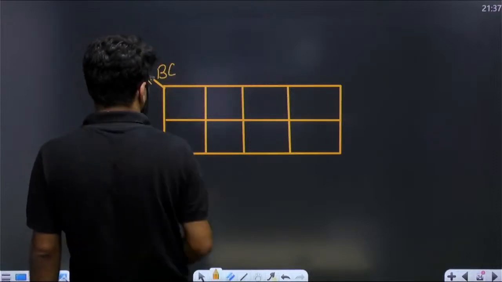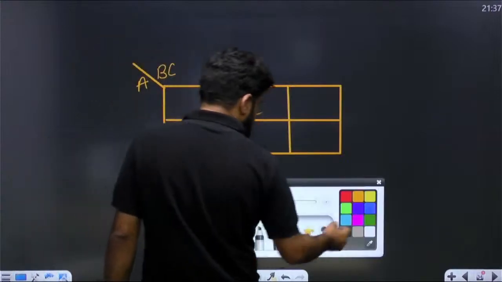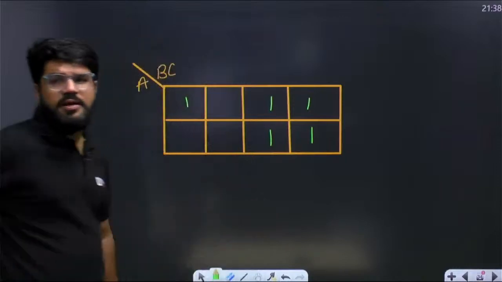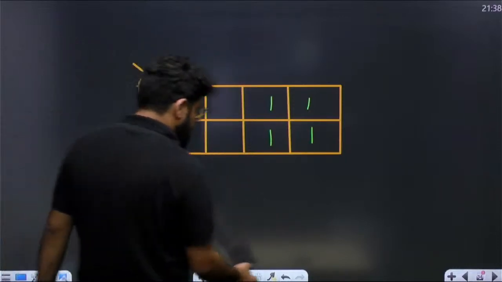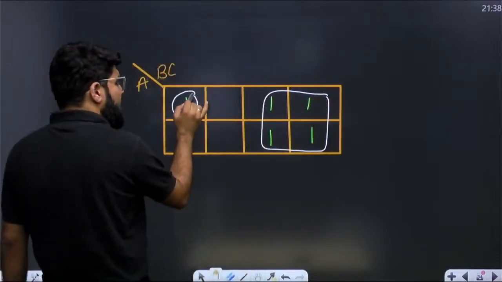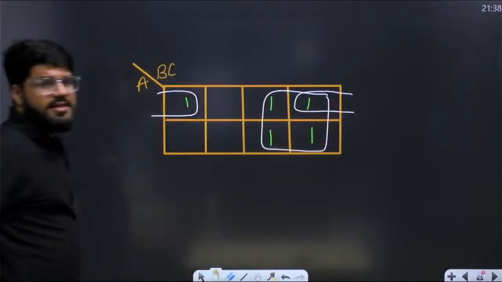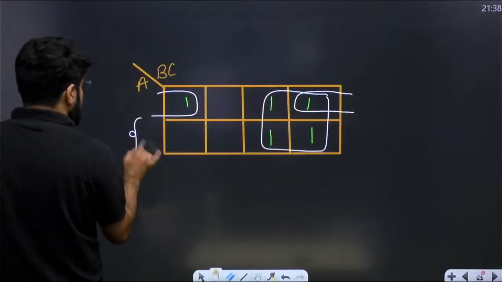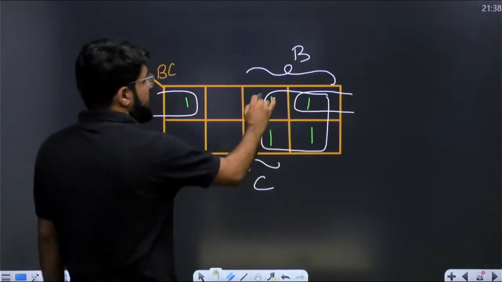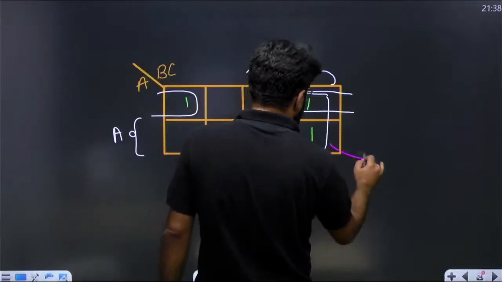My 3 variables are A, B, C and the minterms generated are 0, 2, 3, 6, 7. All about the K-maps and minterms we have seen in the last class. Now this is clearly a quad coming up. Is this single? No, the first and last columns are adjacent, so this can also be paired with the adjacent one. Regions: this is A, the last 2 columns B, the center 2 columns C. This is the quad which belongs totally to B, so this quad belongs to B.